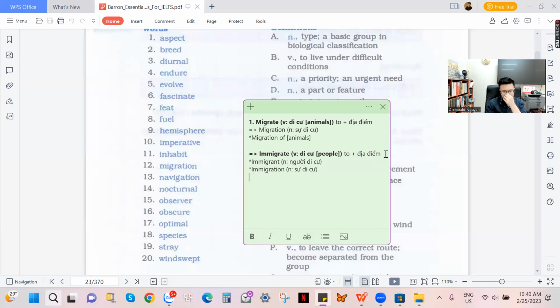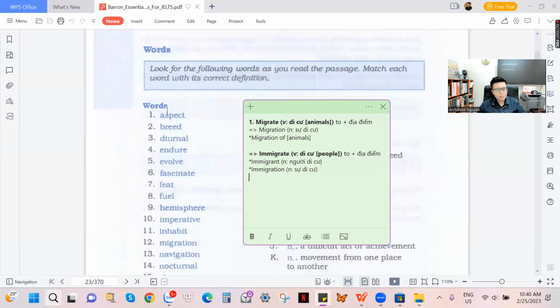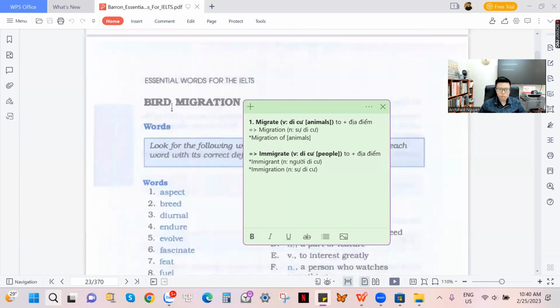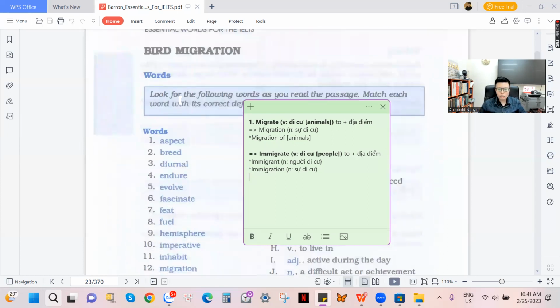So right here, I'm going to give you guys my examples for the word migration, sorry, migrate. Speaking of birds, because this topic is about birds, I can say that the birds love to live in the north of Vietnam.